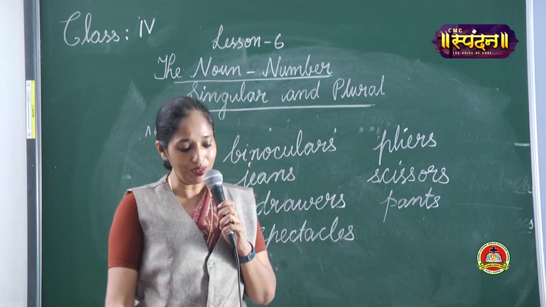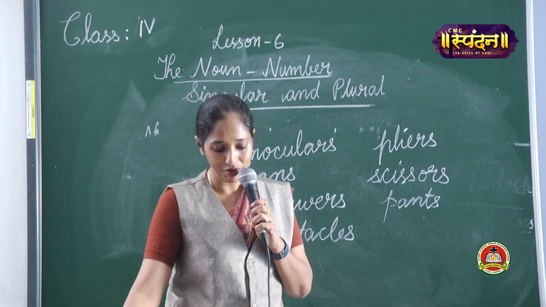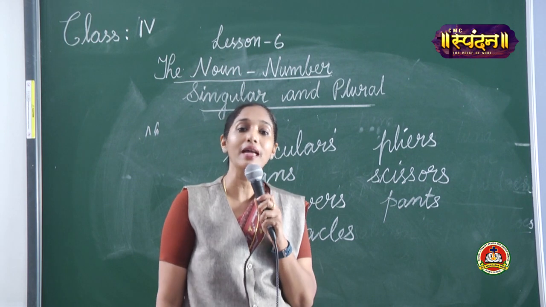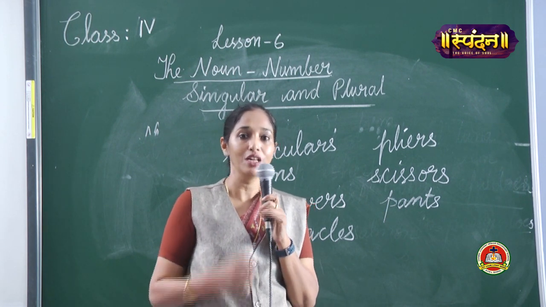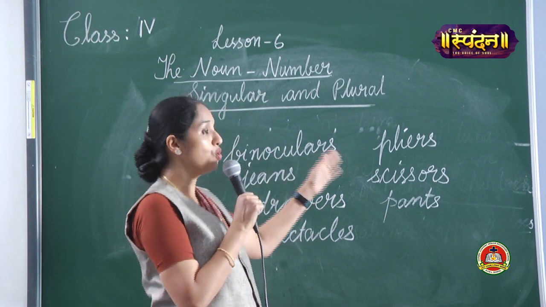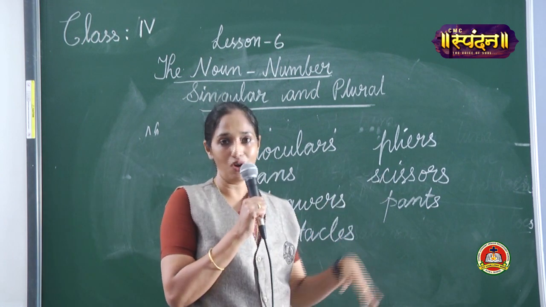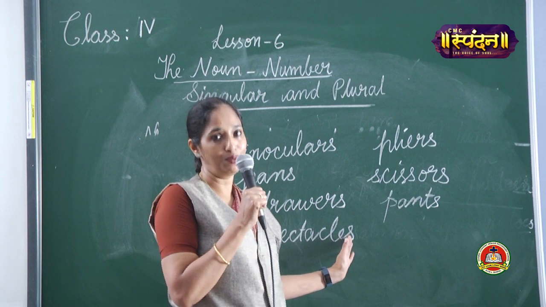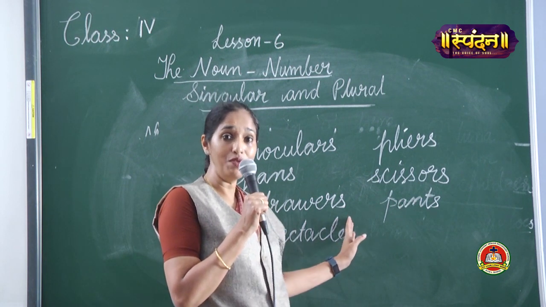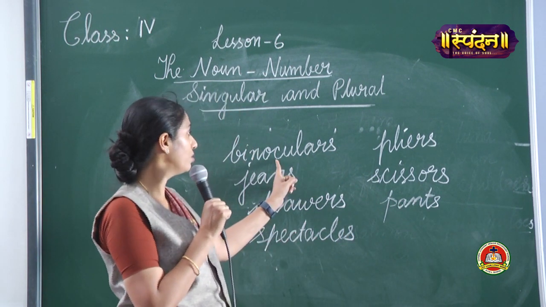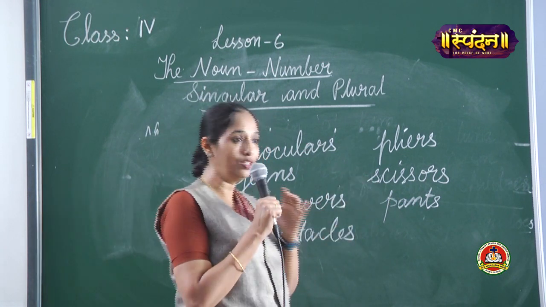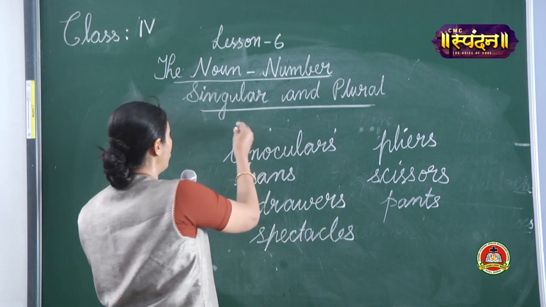Now, we use a pair of before the above nouns to show them as singular and plural. So, how are we going to show whether they are singular or plural? These words will remain as plural always. But if we want to talk about one binoculars, then we use the phrase a pair of.